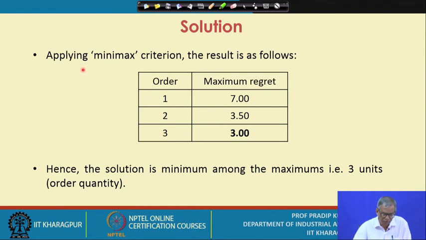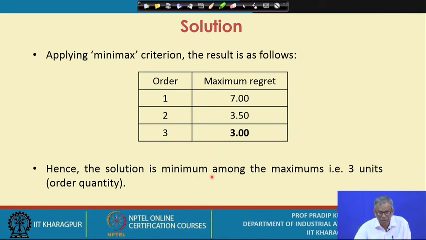Now what do you do? This is another kind of payoff matrix essentially, but in terms of the opportunity cost. So you have to apply the minimax criterion. What is the result? The maximum regret against order quantity 1 will be 7, against order quantity 2 it is 3.50, and against order quantity 3 it is 3.00.